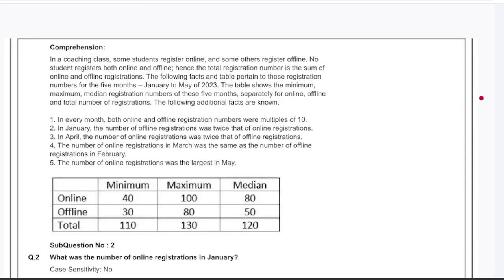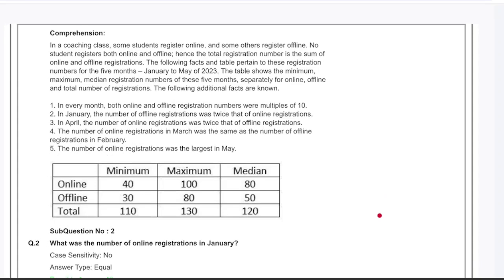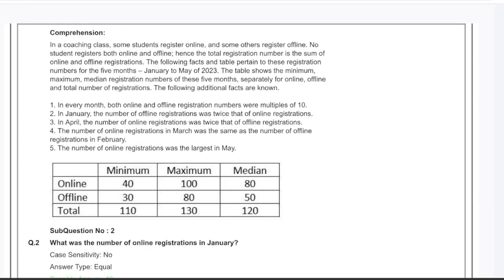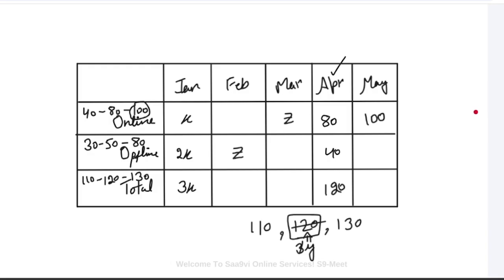The second question: what was the number of online registrations in January? In January, we have to find X. If I start with the minimum and take X as 40, then this has to be 80, because this is also a multiple of 3. Again, only 120 is possible here.